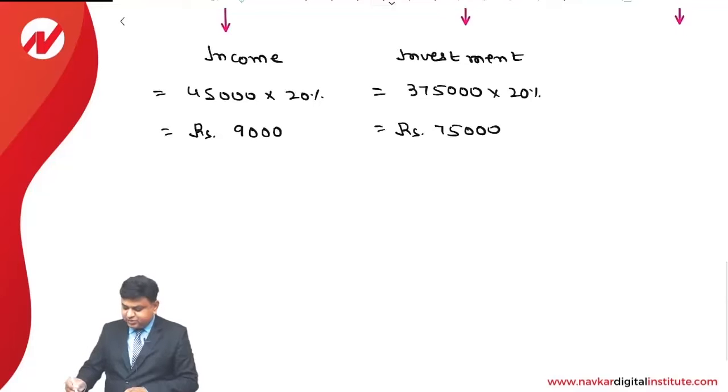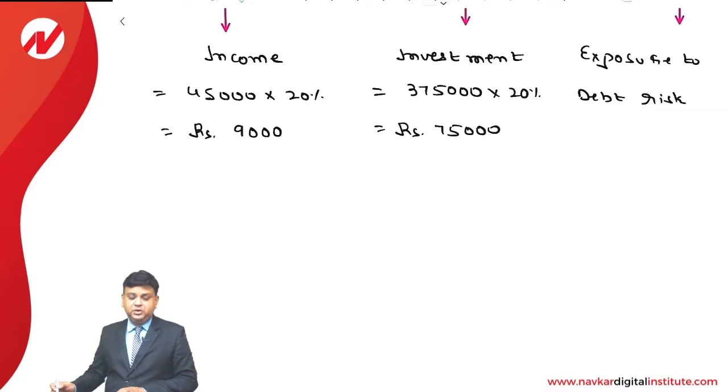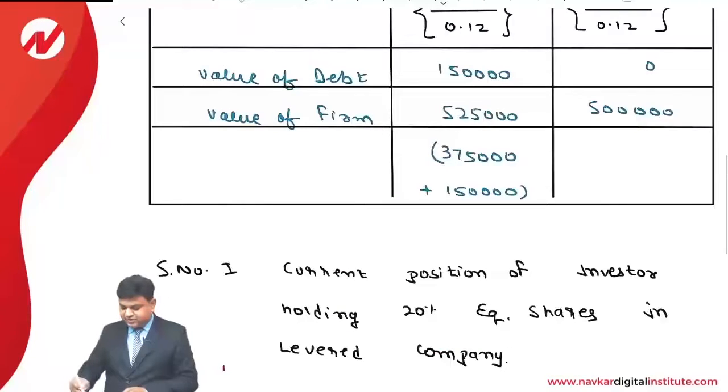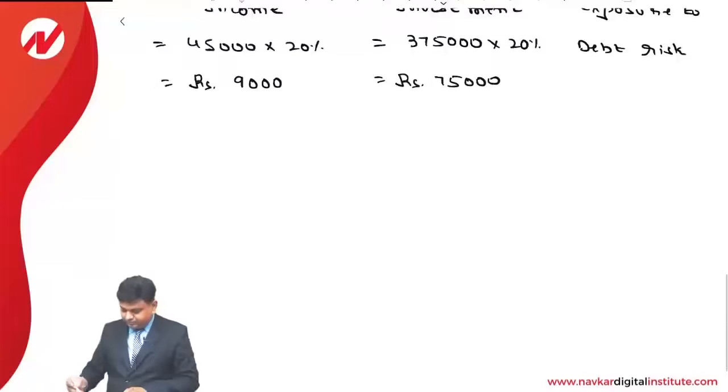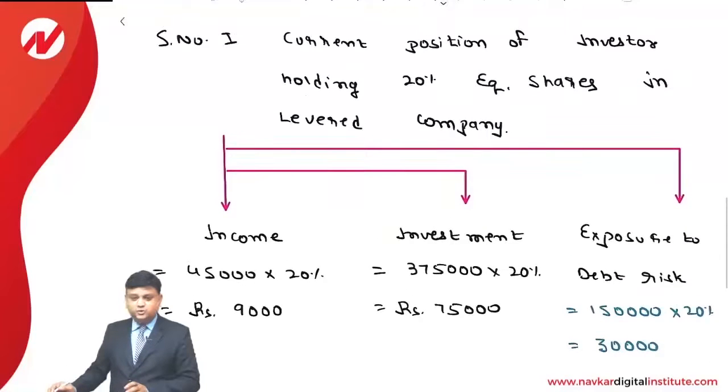And the last is exposure to debt risk. Since the investment is made right now in a levered form, there is a positive exposure to debt risk. That is 20% of 1,50,000. So 1,50,000 into 20%, that comes to 30,000. This is the way we are supposed to make the computation of the current position of the investor.